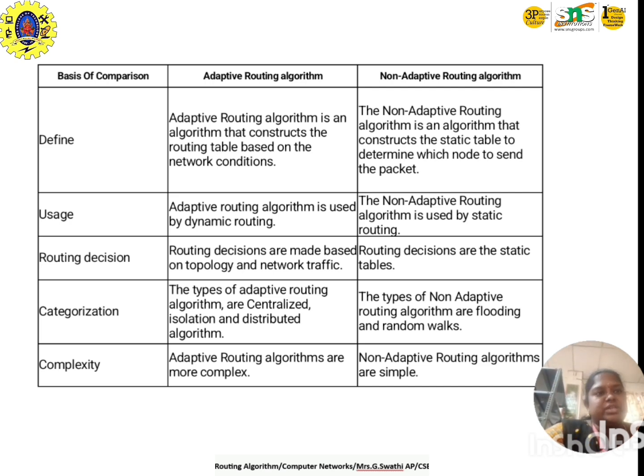They differ in usage, routing decision, categorization and complexity. The adaptive algorithm is based upon the network condition, and in the non-adaptive algorithm the static table determines how the packet will be sent. Usage: adaptive is dynamic routing, and non-adaptive is static routing. Routing decision: adaptive depends on topology and network traffic, non-adaptive on the static table. Categorization: adaptive is centralized, isolated and distributed; non-adaptive is flooding and random walk. Complexity: adaptive is more complex, and non-adaptive is simple.